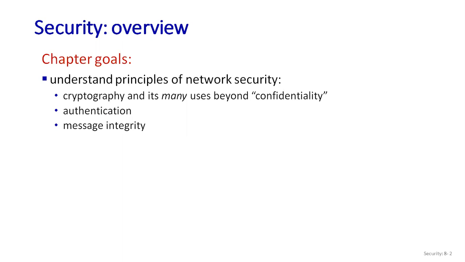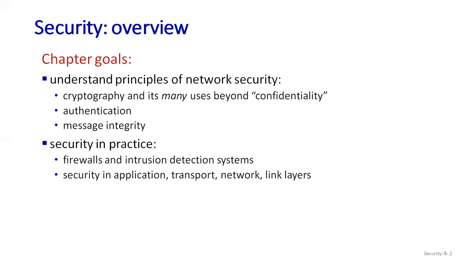And also message integrity, how we can keep the message unique in our network so that no one can access the network without authentication. These are some of the principles of network security which we discuss in this chapter.